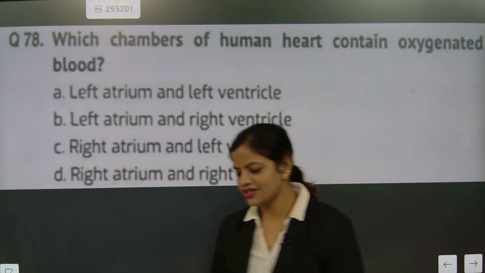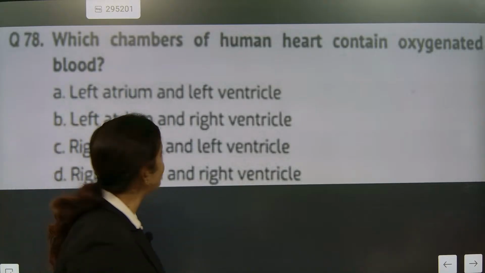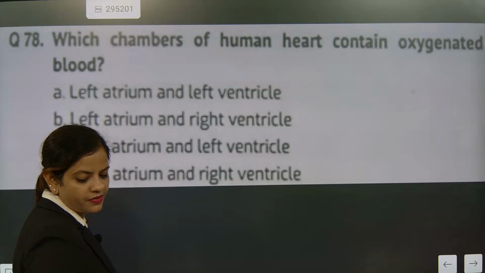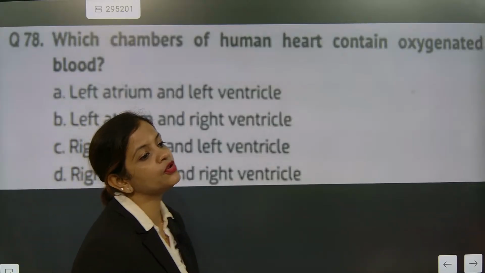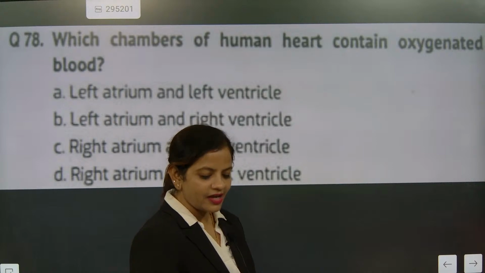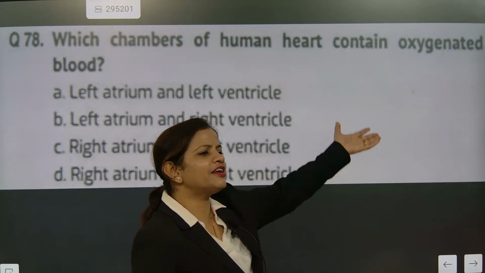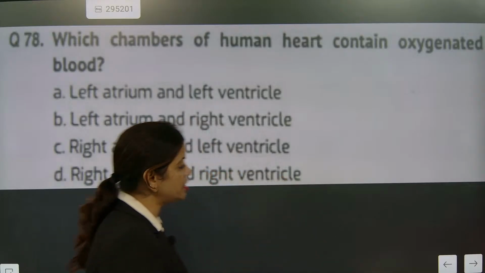Your left, your right, check, not mine. Your left atrium and left ventricle are oxygenated. The right part is deoxygenated.